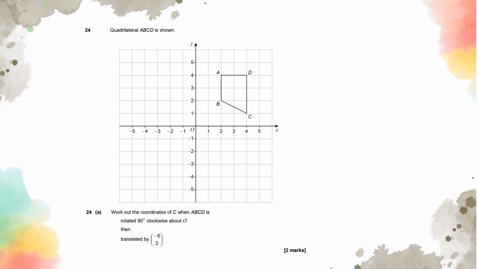So you're going to be using a tracing paper here, and when you have the tracing paper, you just put it on top of your shape, and then you will draw this shape on top. You will then place your pencil or pen where the center is, and you will do a rotation of 90 degrees.